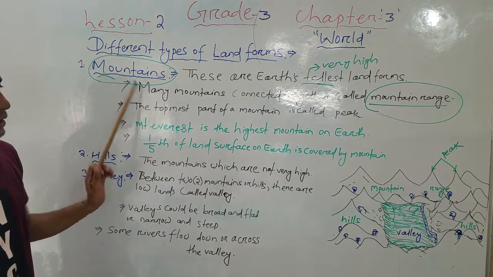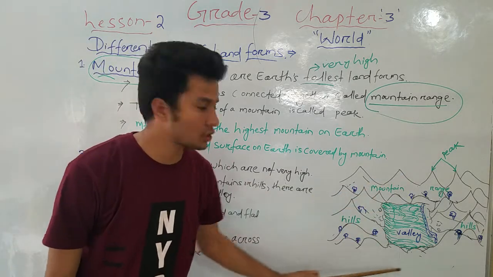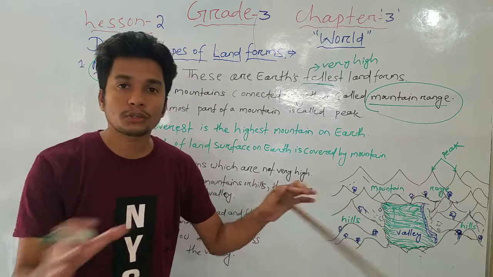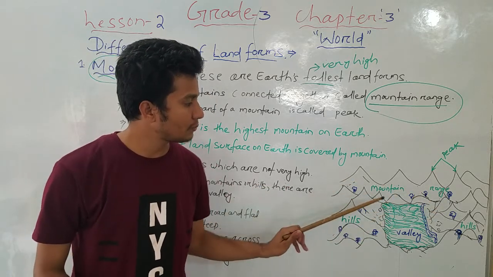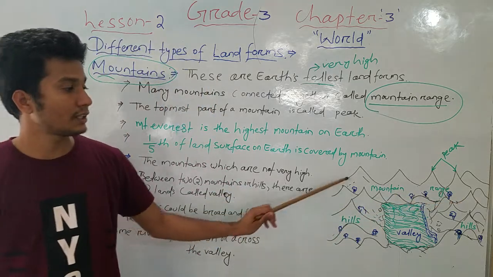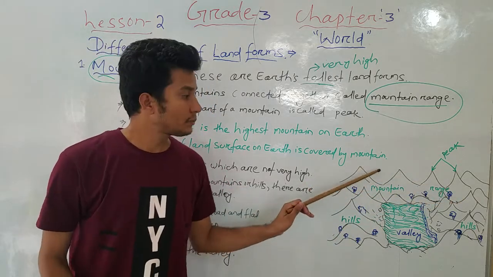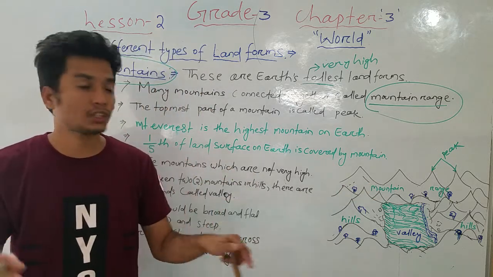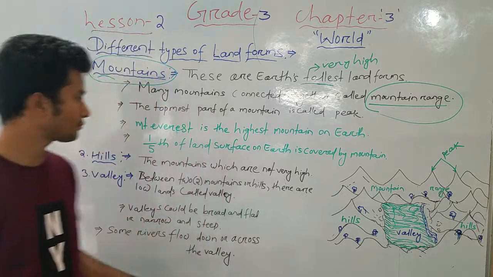Look at this picture, students. These are the mountains. Many mountains are there, together. So this is called a mount range. They are very high, and all the high mountains are connected to each other. That is called a mount range.